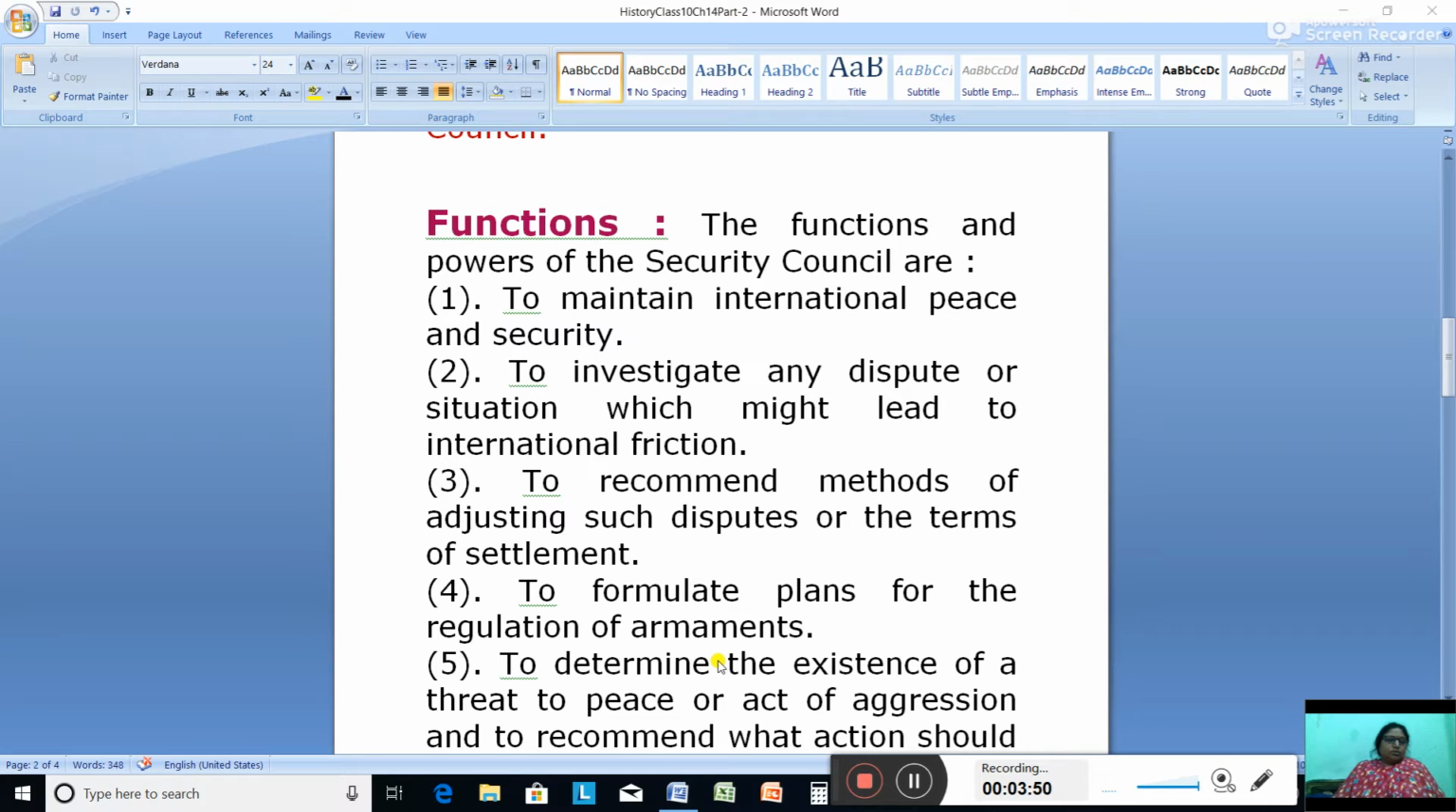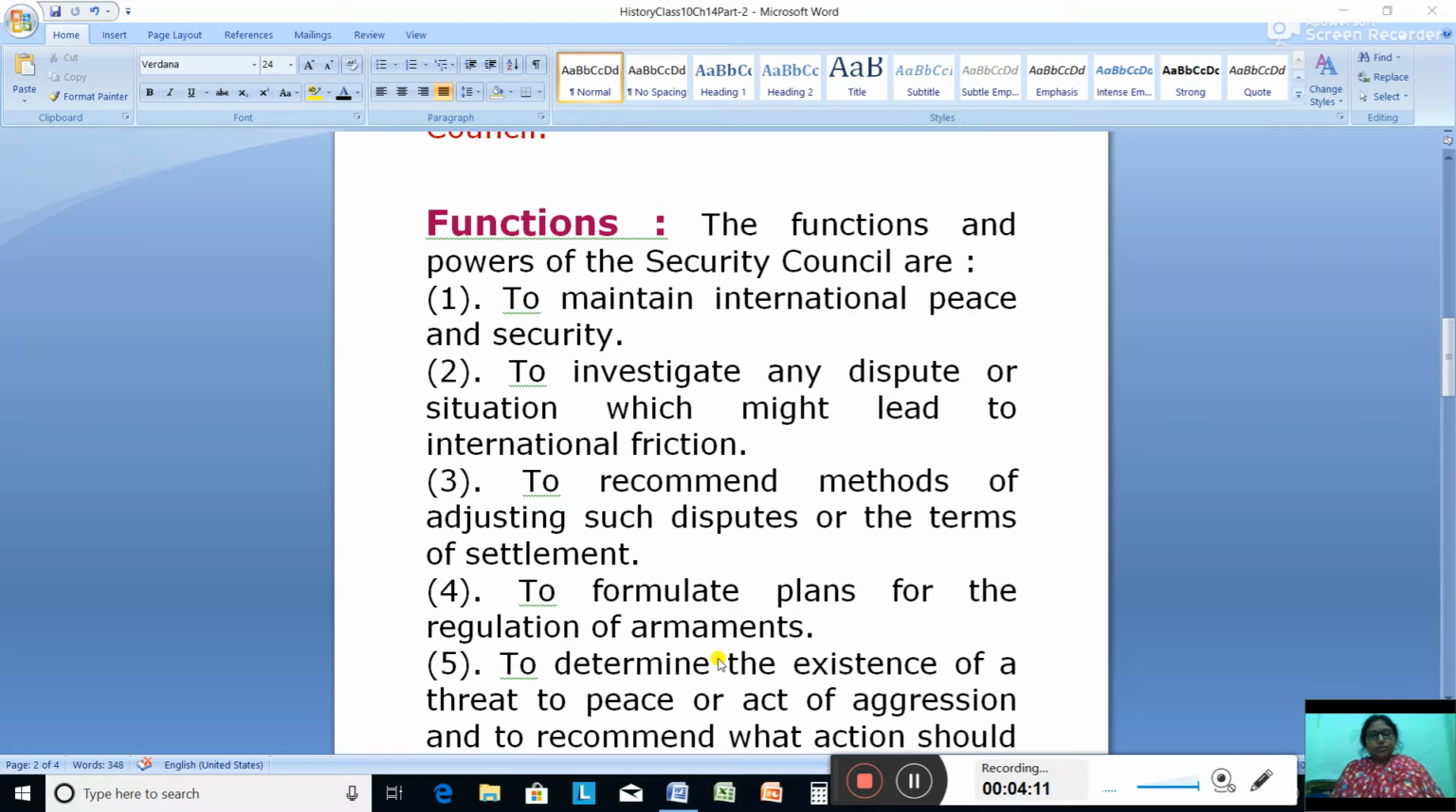Next, the Economic and Social Council. It has 54 members and they are elected by the General Assembly for 3 years. One third of the members retire after 3 years and new members are elected in their place. Okay, so this only you have to remember in the Economic and Social Council.